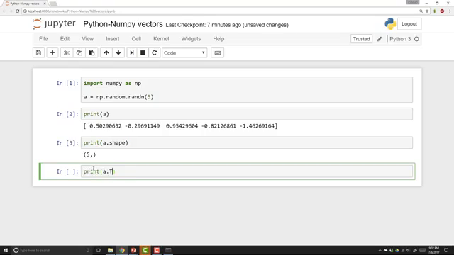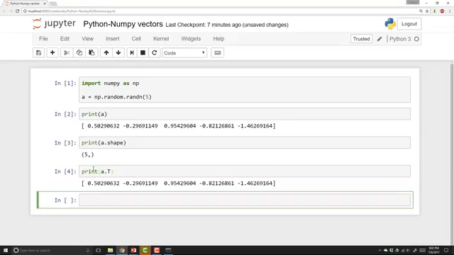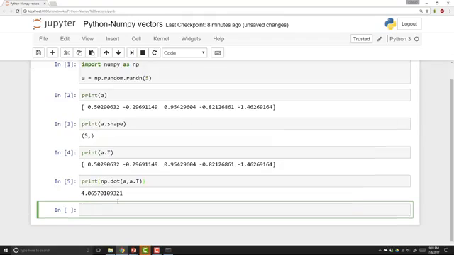So for example, if I print a transpose, it ends up looking the same as a. So a and a transpose end up looking the same. And if I print the inner product between a and a transpose, you might think a times a transpose should give you the outer product, maybe a matrix. But if I do that, you instead get back a number.